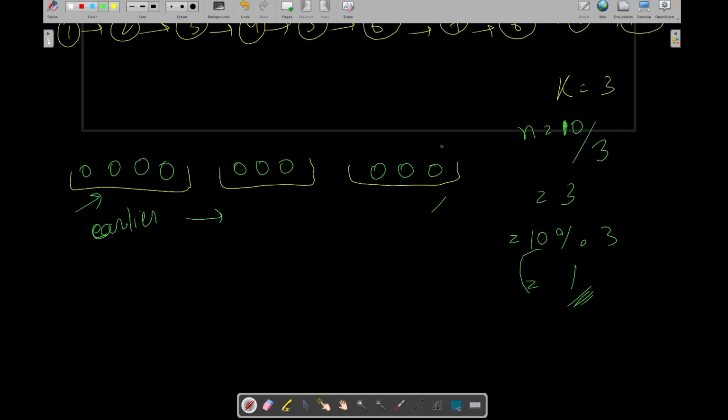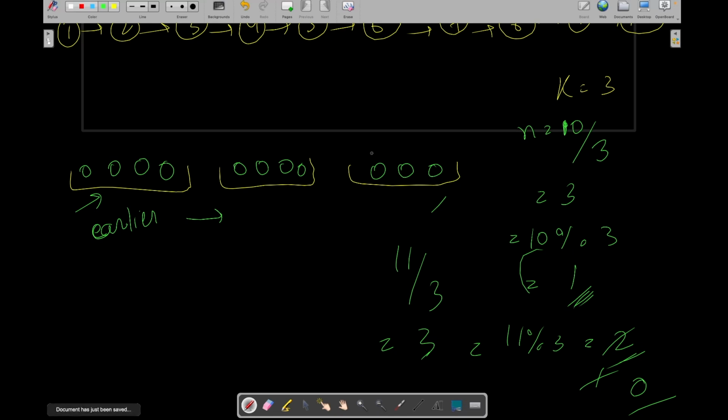Okay, so let's suppose our size was 11. Initially also we will try to put an equal number of balls, so we will put 3 balls in each box. Then how many balls will be remaining? That is 2. Now in the first box we will put 1 ball, then it becomes 1. Now in the second box we will put 1 more ball, and now it becomes 0.